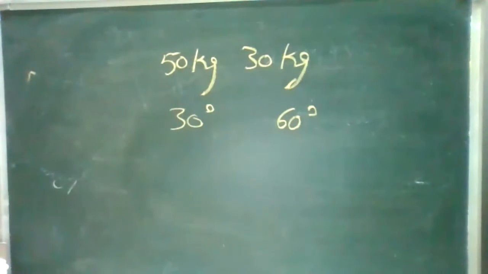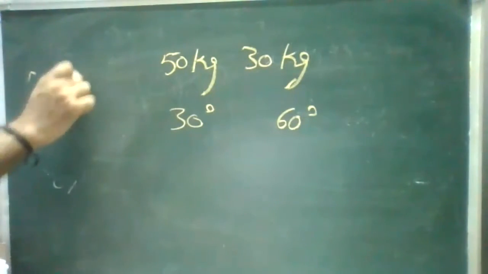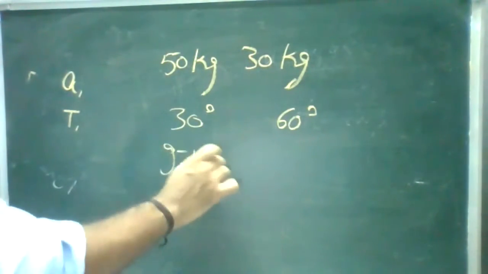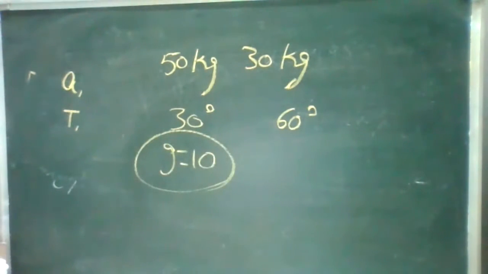Determine the acceleration of the two blocks and the tension in the string. Take g equal to 10. I'll repeat the question. Two blocks of masses 50 and 30 connected by a massless string over a frictionless pulley on two smooth planes inclined at an angle of 30 and 60 with the horizontal. Determine the acceleration of the two blocks and the tension in the string. So g is 10 meter per second square.